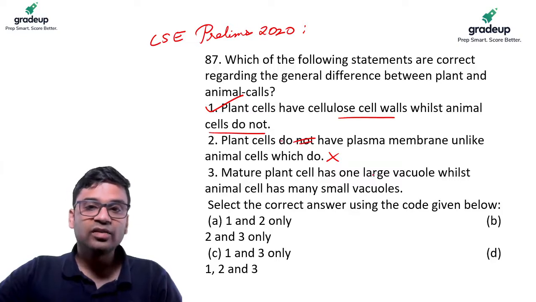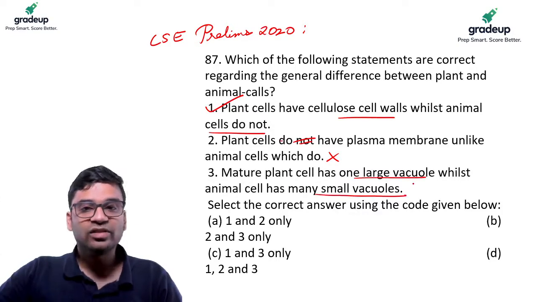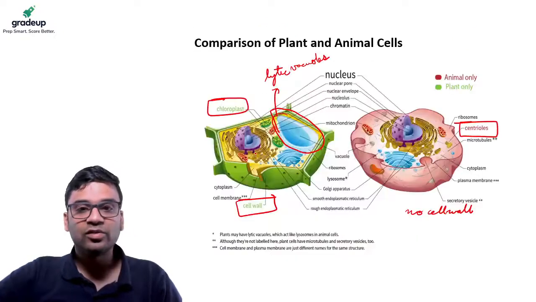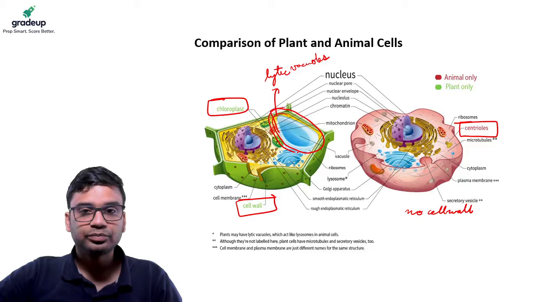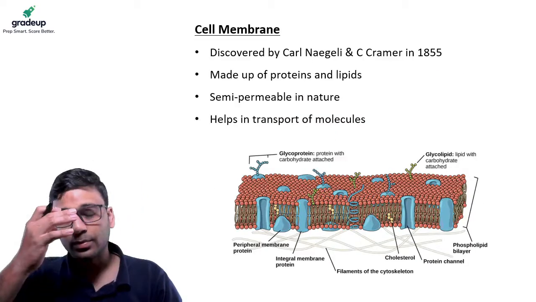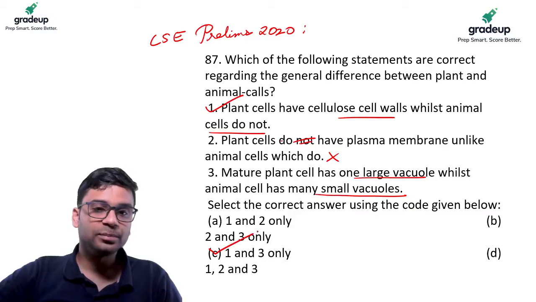And the mature plant cell has one large vacuole while animal cell has many small vacuoles. This is correct. Okay, as I've showed, this plant cell has one large vacuole. So that is a brief difference between both of them. So the answer is C, 1 and 3 only.